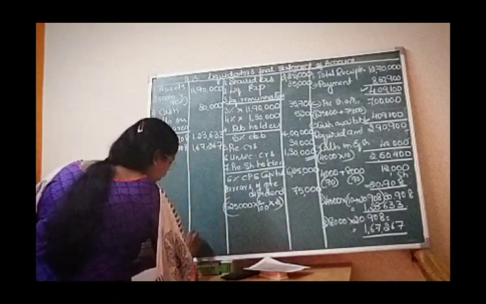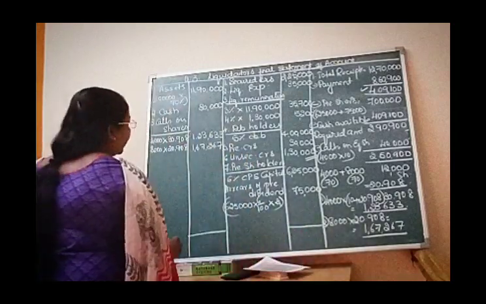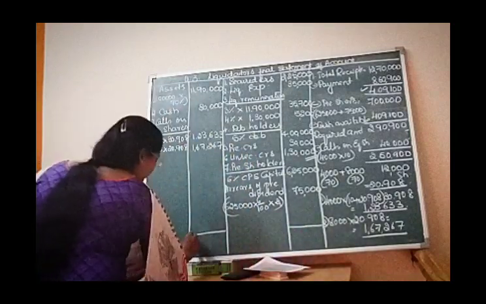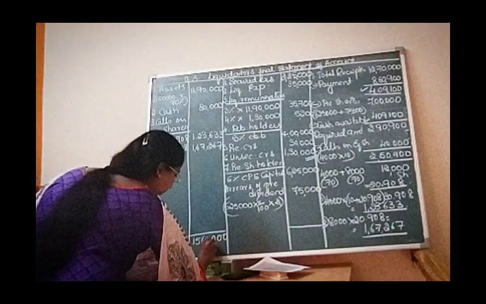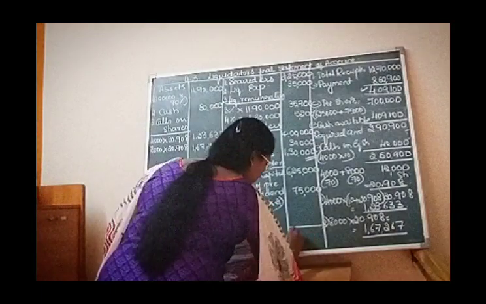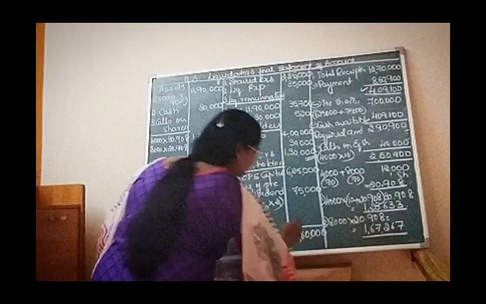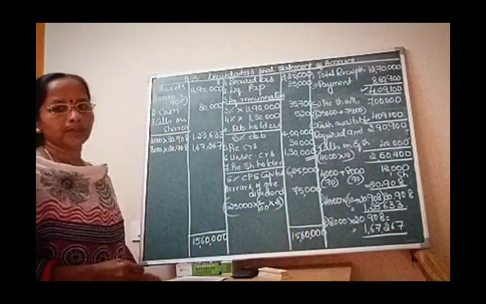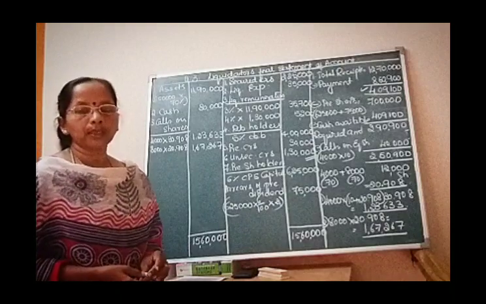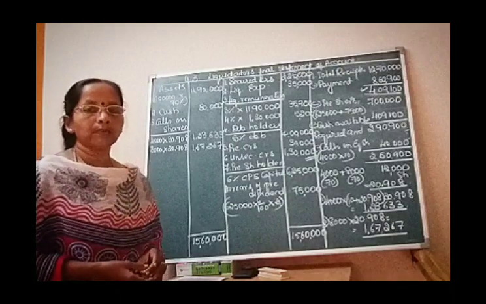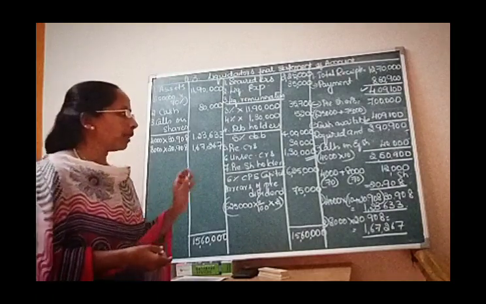Now we are going to close down the statement, and the statement on both sides will become equal at 15,60,000. This is what you need to do for working out the question which was given the day before yesterday to all of you. So have the question and follow my working.